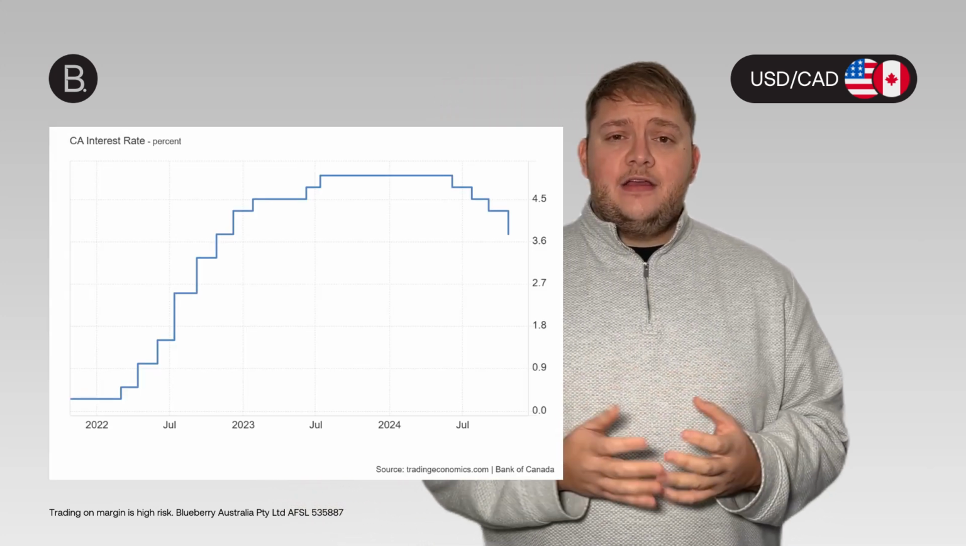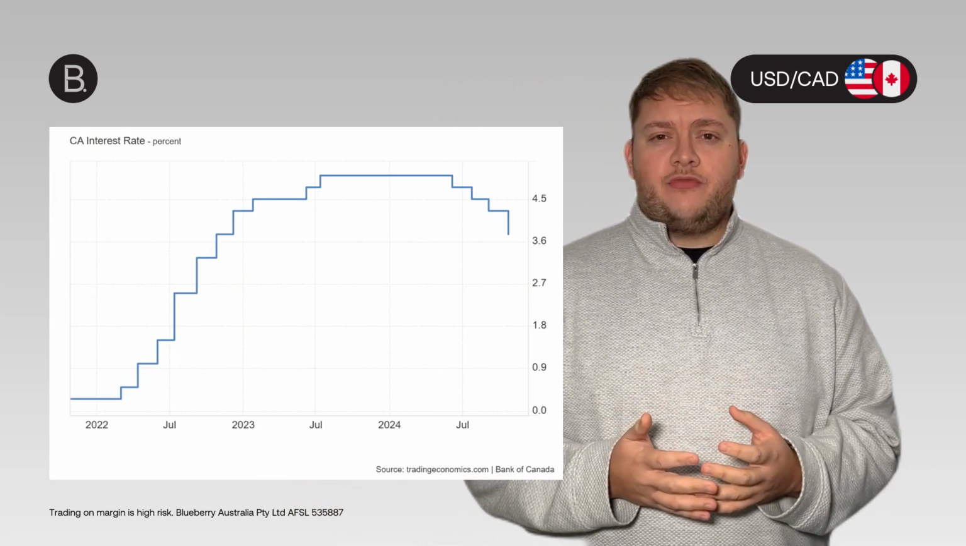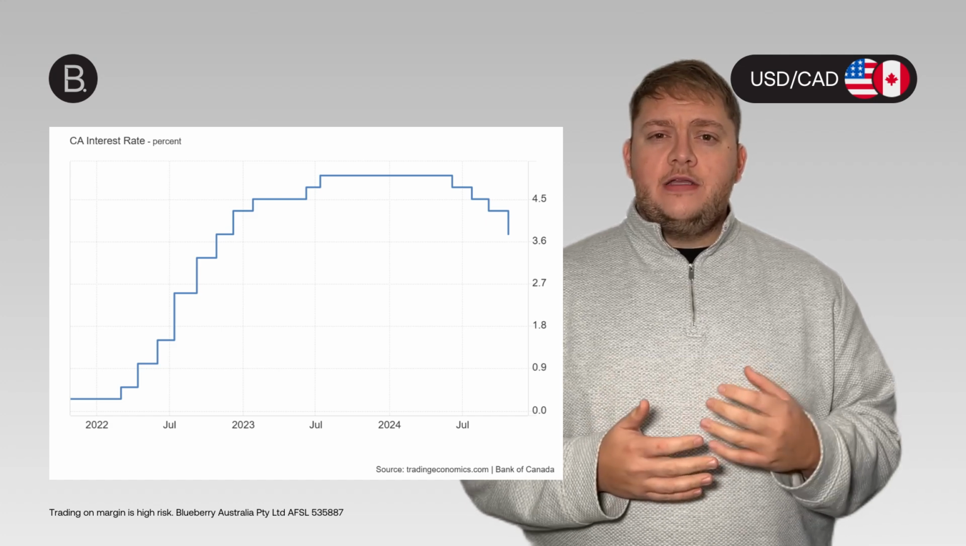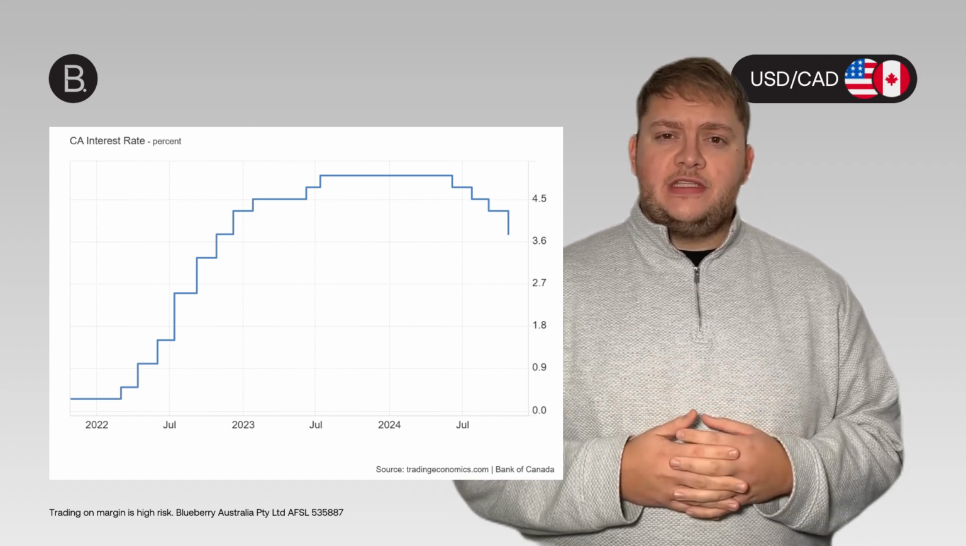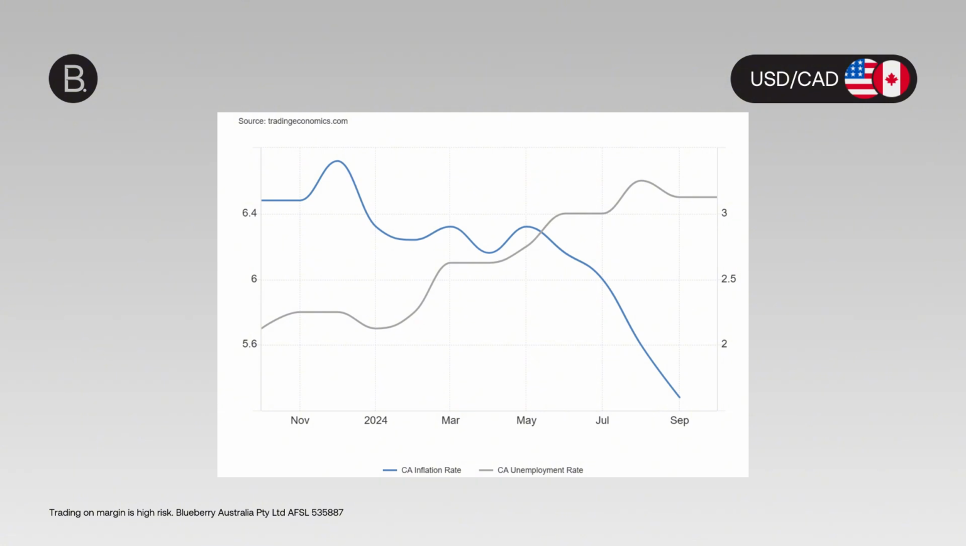Fundamentally, in Canada, the central bank is cutting interest rates, cutting it from the highs of 5% down to 3.75% this year. A sharp slowdown in Canada's inflation rate, coupled with higher unemployment levels, being the main driver.